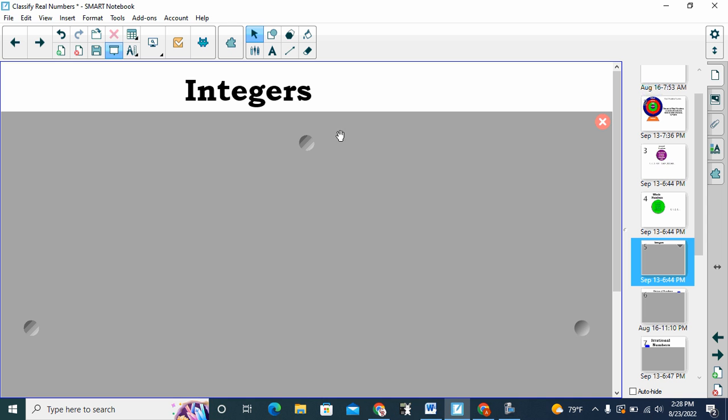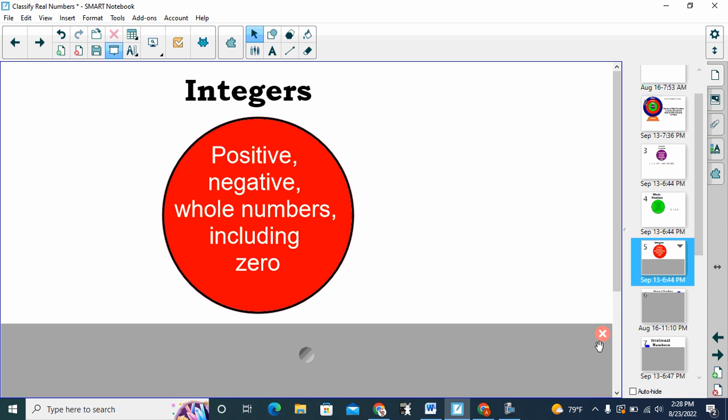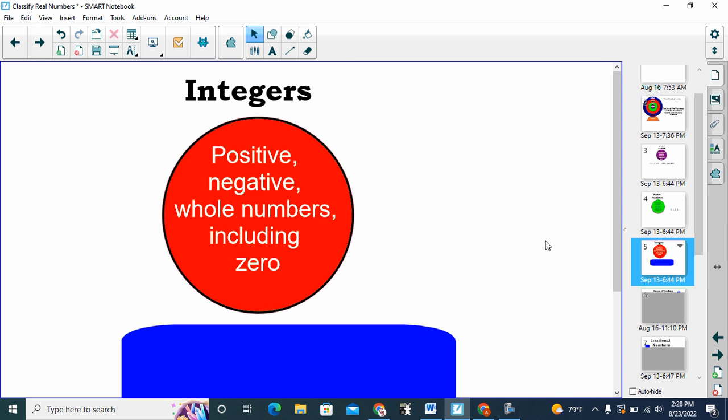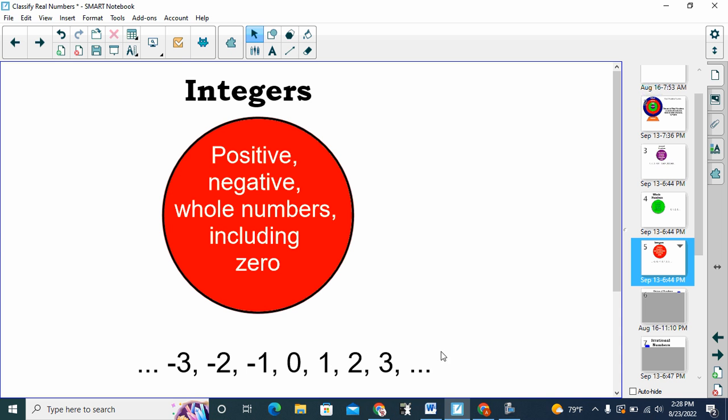The next layer that we have is what is called integers. Integers are all of the whole numbers, so 0, 1, 2, 3, 4, 5 on up, plus their opposites, so the negatives. So positive, negative whole numbers, including 0. 0 is a whole number. So we have all of the positive whole numbers. Then we have negative as well. Those are all called integers. So 0, 1, 2, 3, 4, 5, 6, 7 on up. -1, -2, -3, -4, -5 on down. Still no fractions, still no decimals.